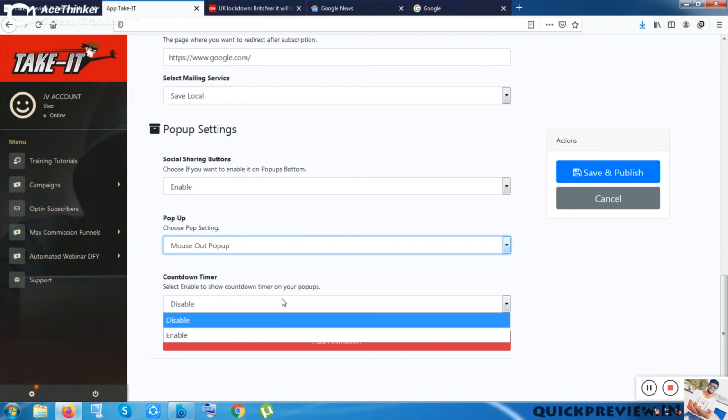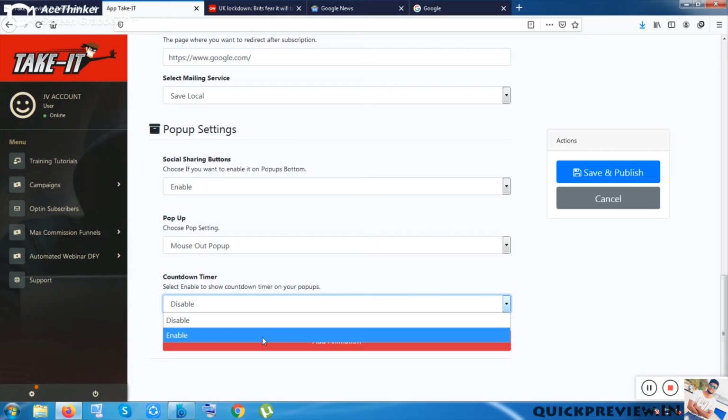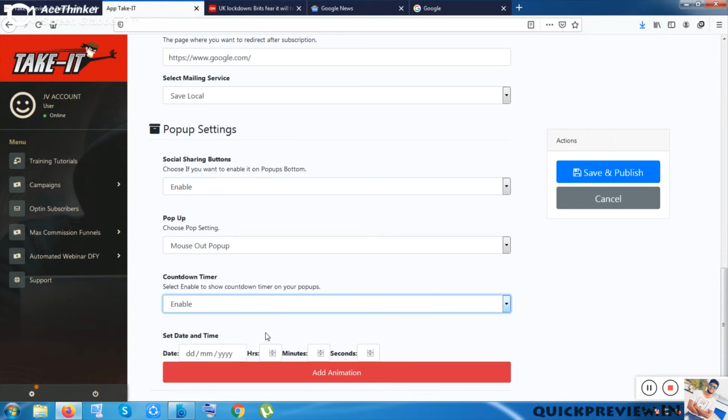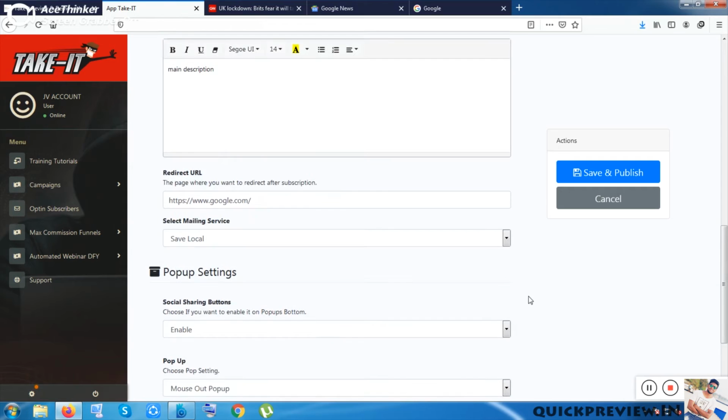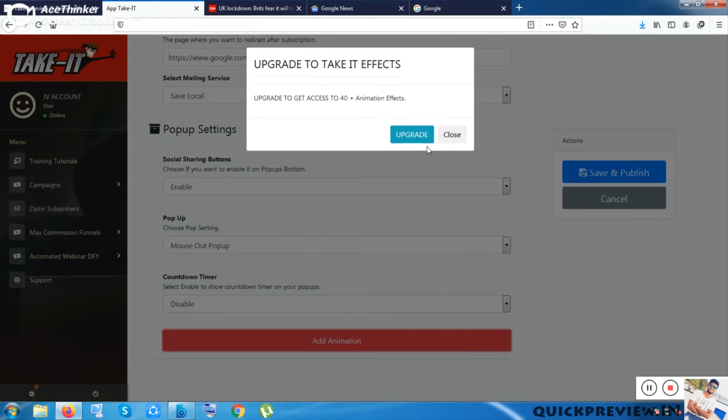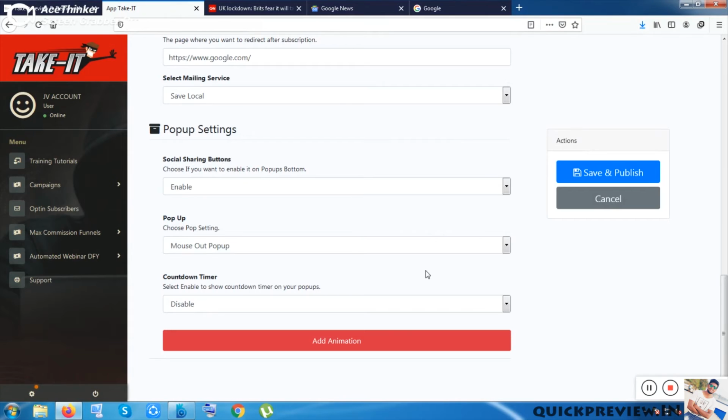Okay, you can put any countdown timer here also. So this is also a good feature and facility. You can put it here if you want to. I don't want to here. Then you can animate the pop-up also. Okay, but it comes with the upgrade facility. In this front-end version, they are not giving the animation feature.